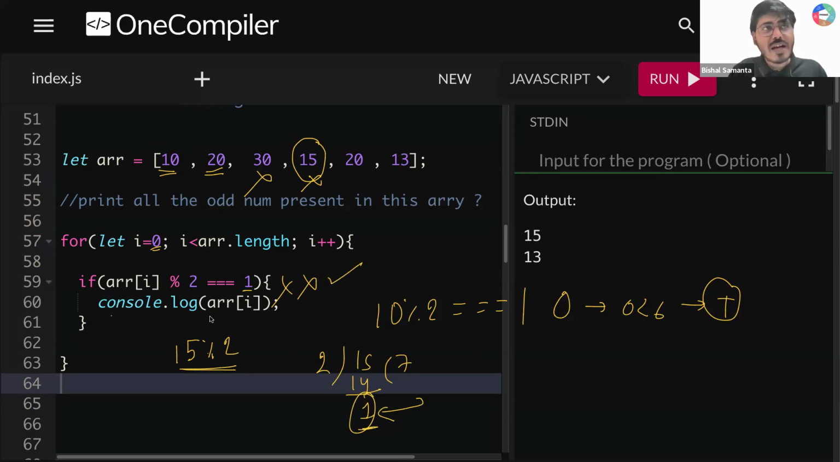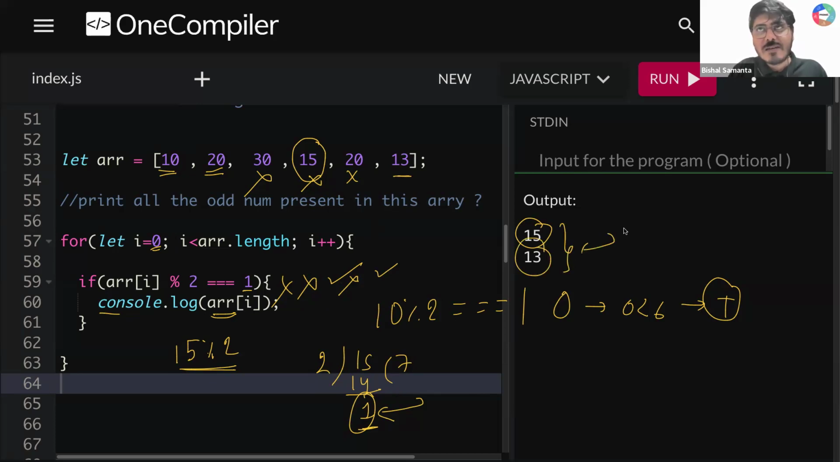You are coming down. Console.log array of I. Array of I will give you what? 15. After that, is 20 mod 2 equal to 1? No. Then tell me, guys, 13 mod 2. Is that 1? Yes, that is 1. You are coming down. Console.log array of I. You are printing here 13.